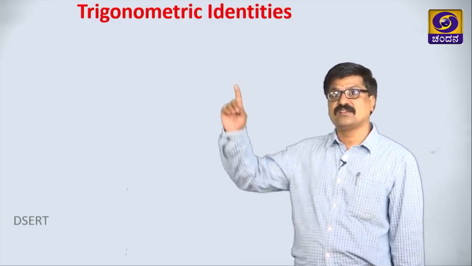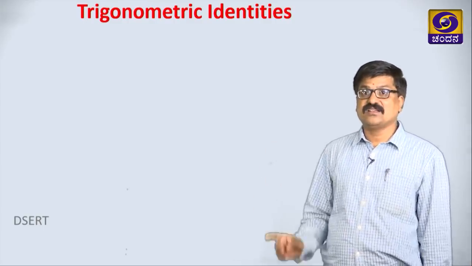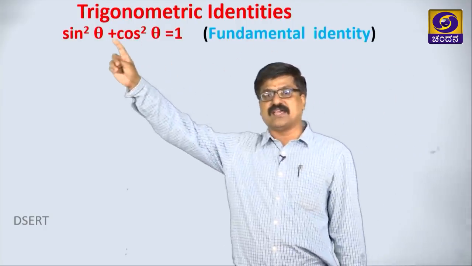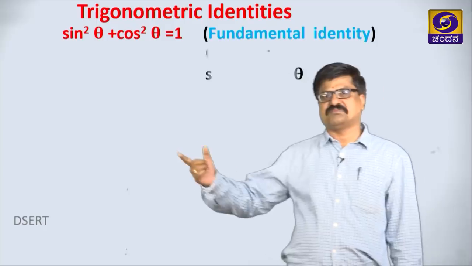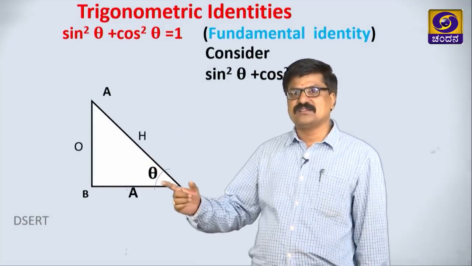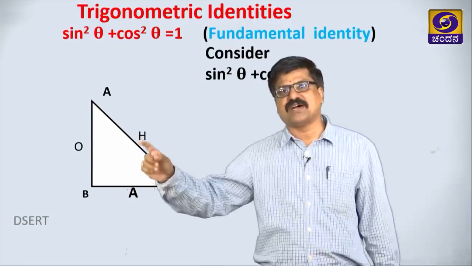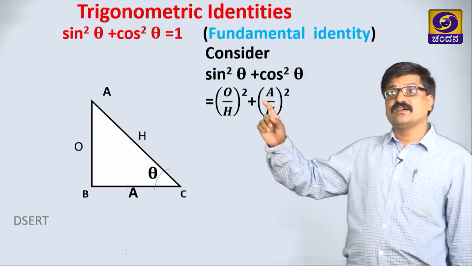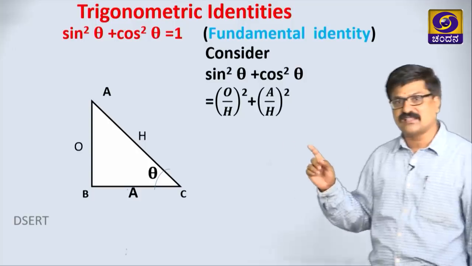The next very important concept in this chapter is trigonometric identities. I think 3 identities are there. The first and very important identity, which is called the fundamental identity, is sin square theta plus cos square theta is 1. How is it 1? Take a right angle triangle, theta, write all 3 sides. So, sin square theta, sin means O by h, I am writing (O by h) squared, cos is A by h, that is (A by h) whole squared. Write O, H, A in terms of AB, AC and BC here, observe.